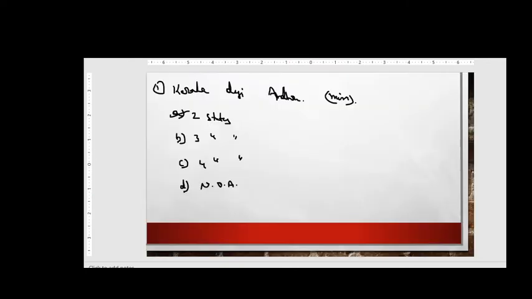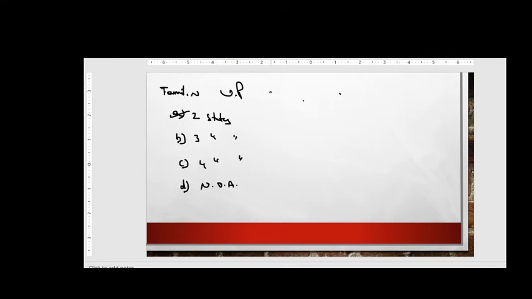Now the other question says, for example, you are standing in the state of Tamil Nadu and you need to travel to UP, that is to the state of UP.